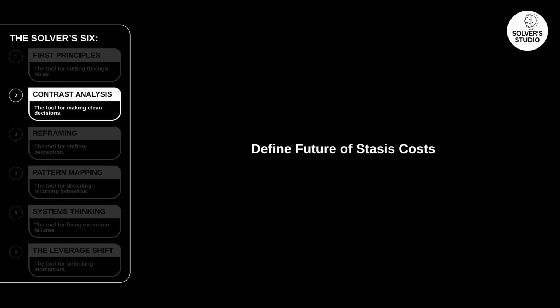First, define the cost of stasis. Doing nothing is not neutral. Momentum decays, synergy disappears, employees lose confidence, market trust weakens. These costs compound quietly. The illusion of safety survives only because the damage stays unmeasured. So quantify it. Make delay visible.